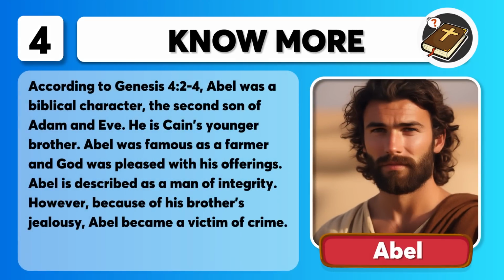That was Abel. According to Genesis chapter 4, verses 2 to 4, Abel was a biblical character, the second son of Adam and Eve. He is Cain's younger brother. Abel was famous as a farmer and God was pleased with his offerings. Abel is described as a man of integrity. However, because of his brother's jealousy, Abel became a victim of crime.